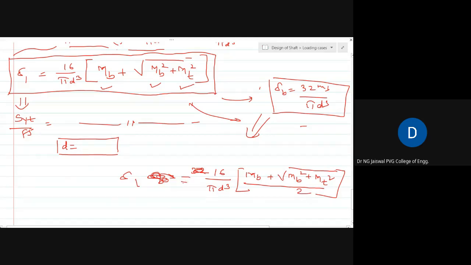Just compare it. No, something is wrong. Actually what I want to make you know is that I want to make it comparable. So I make a little change. I'll say this is equal to, I rub it first.